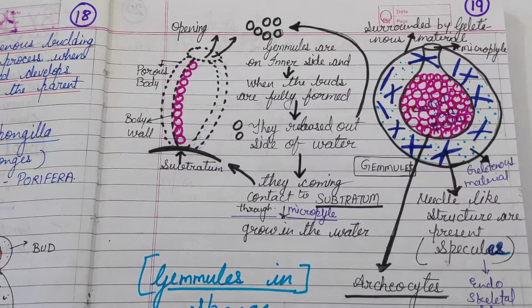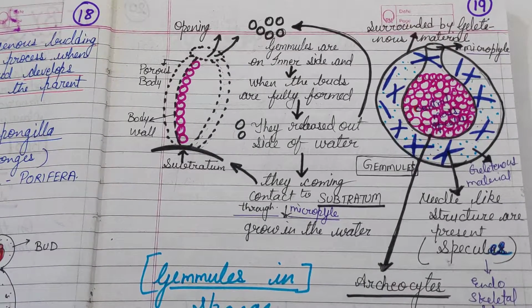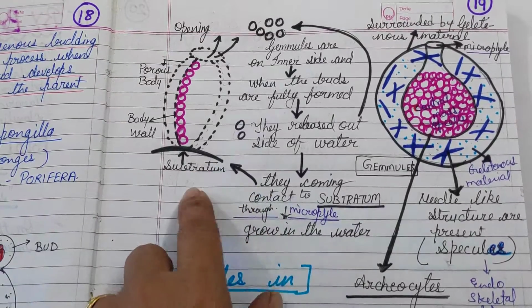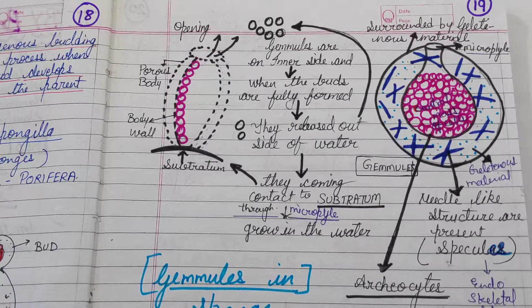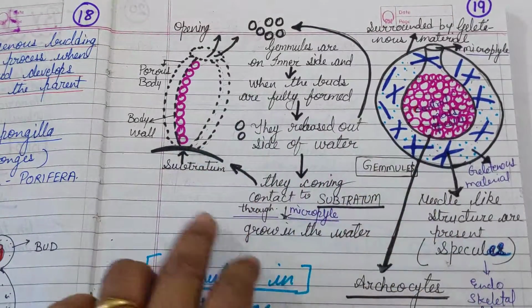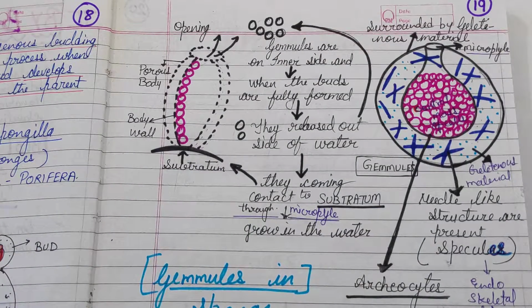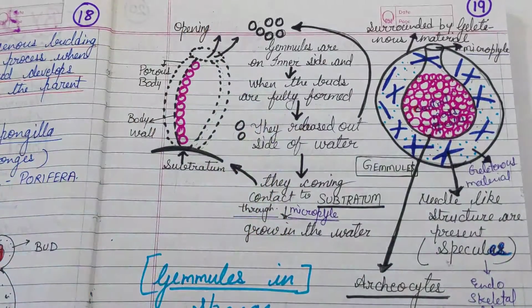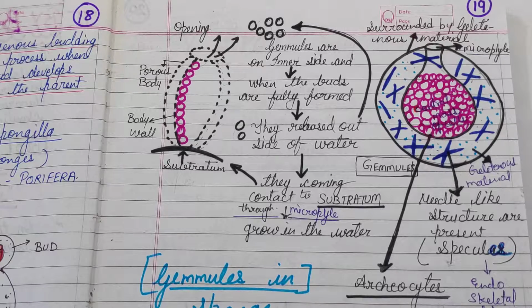I hope you enjoyed it. I will tell you once again, budding in sponges in detail. While in some sponges like Spongilla, a freshwater sponge, the budding is endogenous. This budding type is endogenous. A number of buds called gemmules are formed inside the parent body.